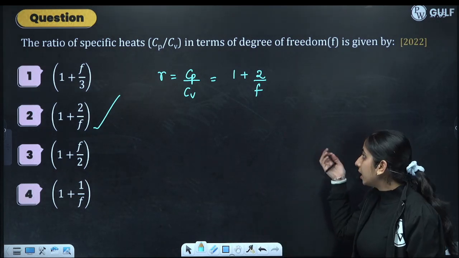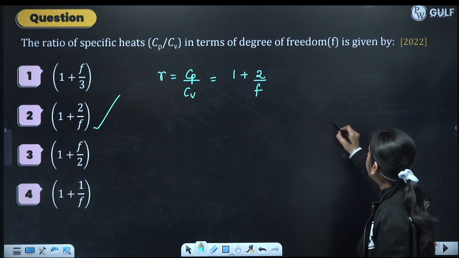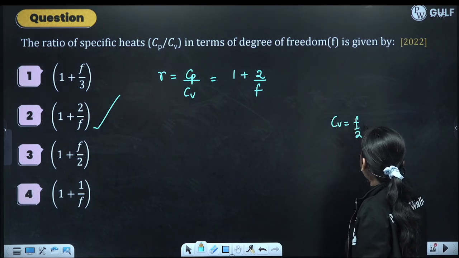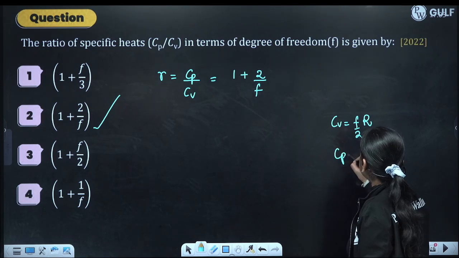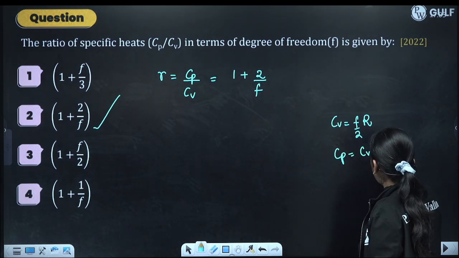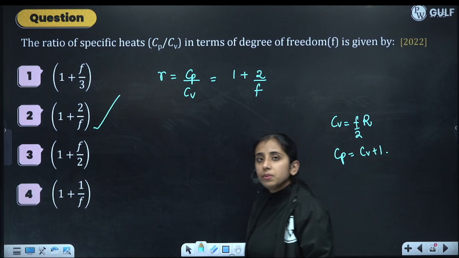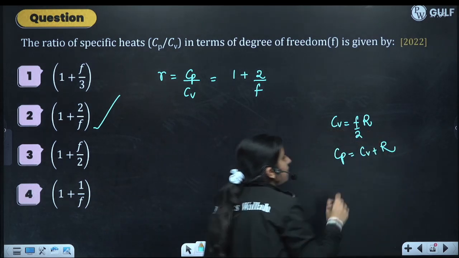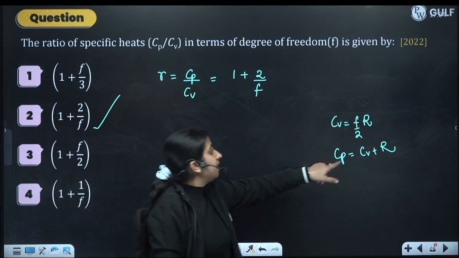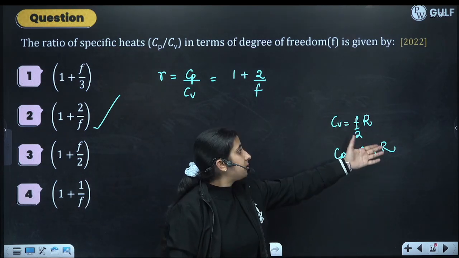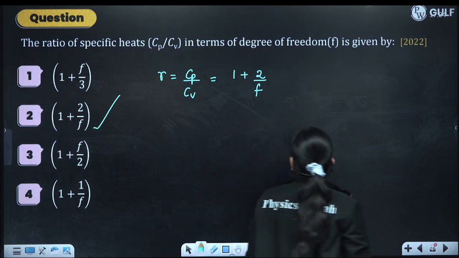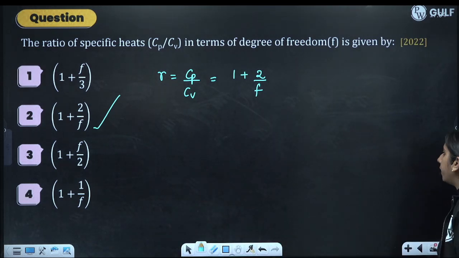If anyone doesn't remember it, you can use that Cv is equal to F by 2 R and Cp is equal to Cv plus R. By this you can get it. This will be the answer, 1 plus 2 by F.